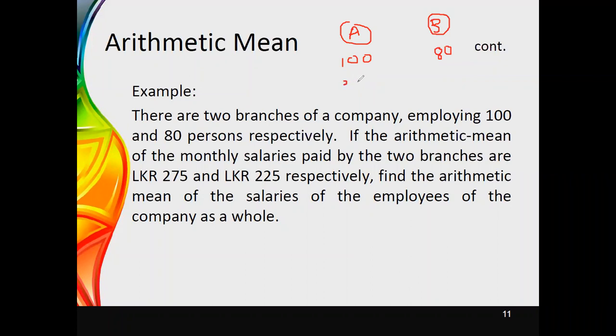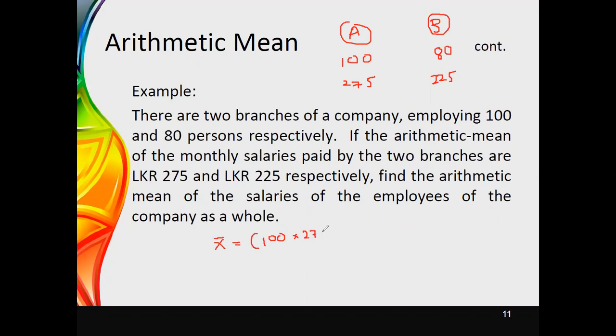Therefore, the average, maybe I will take this as 275, and the average salary they are paying for a particular worker in company B may be 225. But these are two branches of a company. Therefore, if I need to take the average salary paid by the company for a worker, we have to combine these two branches together, and thereafter calculate the arithmetic mean. First of all, we need to multiply the number of observations. Here we have 100 workers, and this has to be multiplied with the mean value.